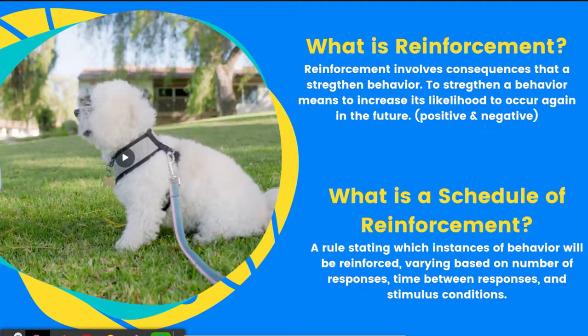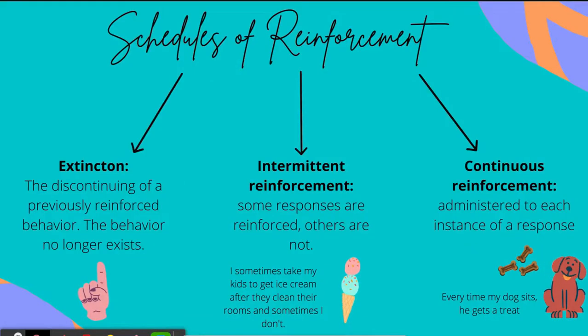A schedule of reinforcement is a rule stating which instances of behavior will be reinforced, varying on the number of responses, the time between responses, and stimulus conditions. Schedules of reinforcement can be broken down into three extreme subcategories: extinction being the least reinforcing and continuous being the most. Extinction is the discontinuing of a previously reinforced behavior. The behavior no longer exists. For example, if I stop giving my dog a treat each time he sits, he will eventually stop sitting.